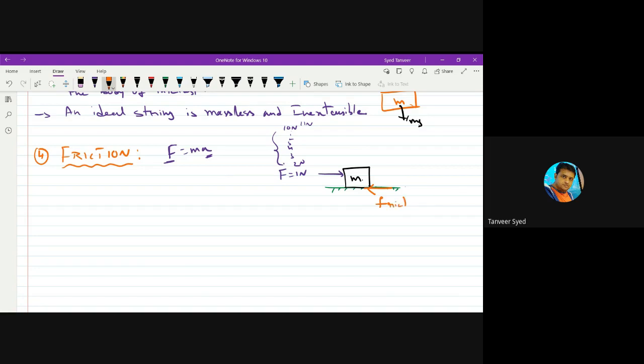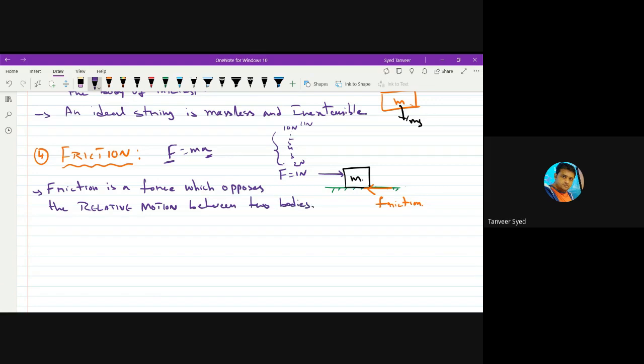Friction force. So friction is a force which opposes, not motion, which opposes the relative motion between two bodies.